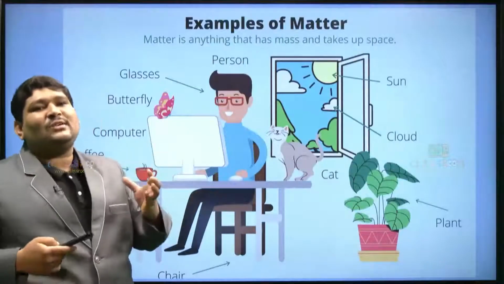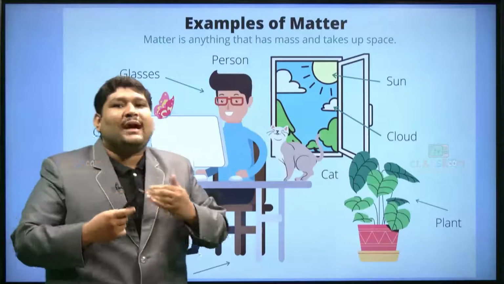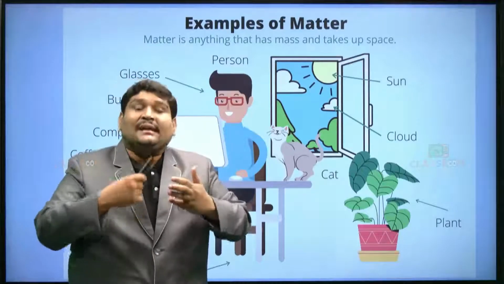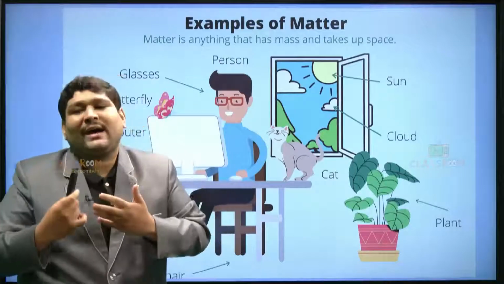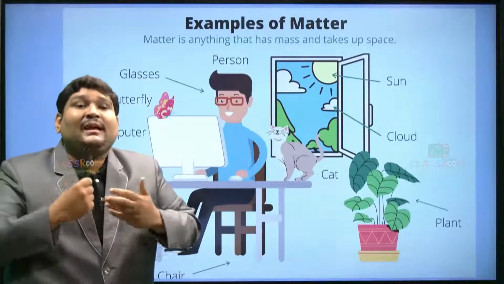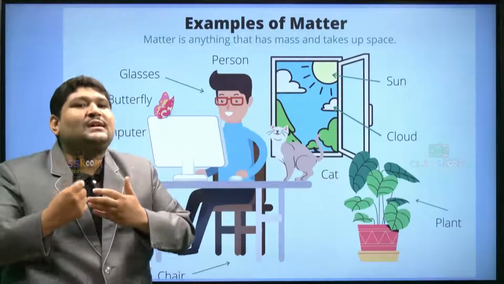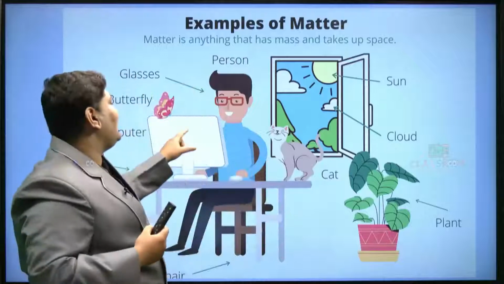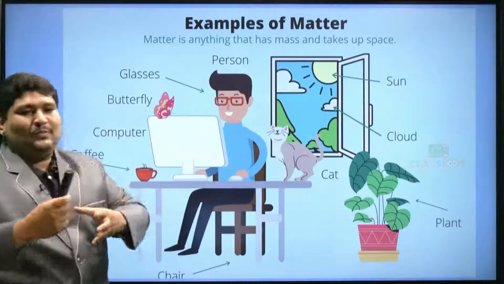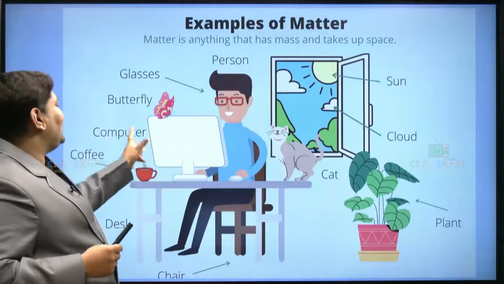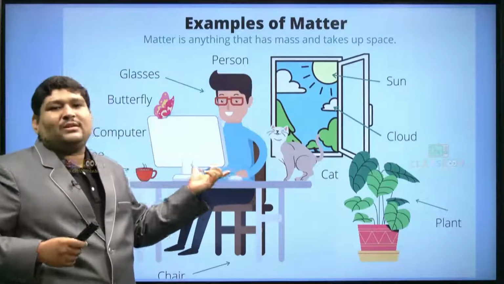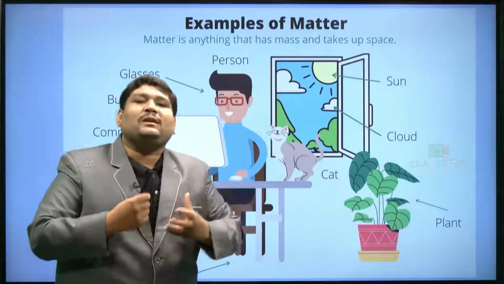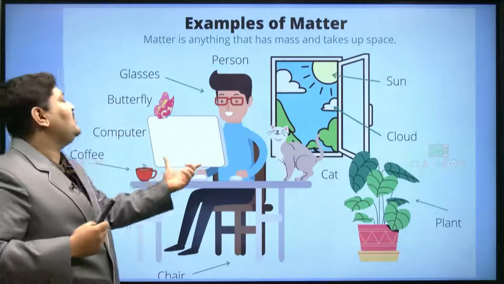As I said just now, in our surroundings, where we exist, all the forms of matter are there, and we are involved with them, getting used to them, interacting with them. Here you can see an example, a boy like you, sitting and watching a computer, which you generally do now. Basically you play games or you are on a laptop. So here also he is using the computer.